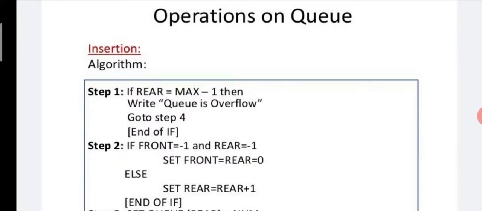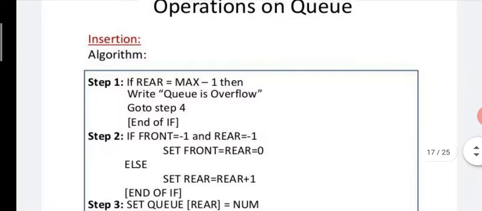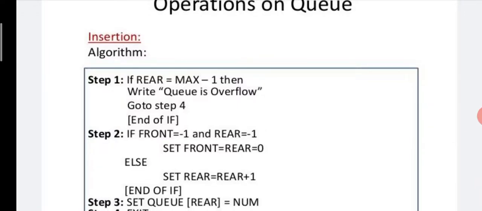Now see carefully the insertion algorithm, how to insert. In step number 1, if rear is equal to max minus 1. What is meant by max? Already we discussed, max is the size of an array. Suppose size of array is 5, so max is 5. See carefully, max minus 1 means 5 minus 1. What is the answer? 4.